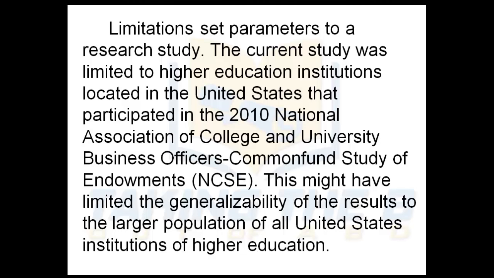Here we have to articulate yet again that it's a limitation, that by doing it only in this specific area, only those institutions that participated in the 2010 National Association of College and University Business Officers Common Fund Study Endowments, it's a limitation because some universities may not have participated in that study of endowments.